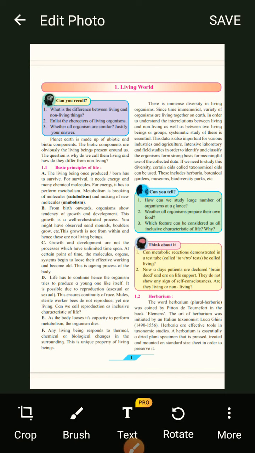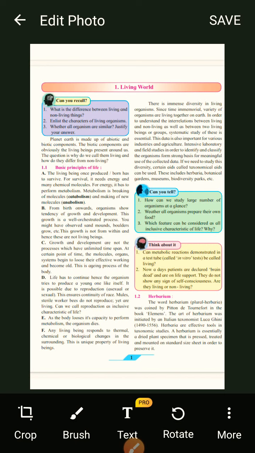Next is F. Any living being responds to thermal, chemical or biological change in the surrounding. This is a unique property of living beings, that is response to stimuli. Okay, when we touch a hot cup, we take our hands away immediately.